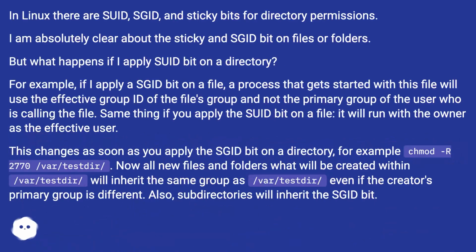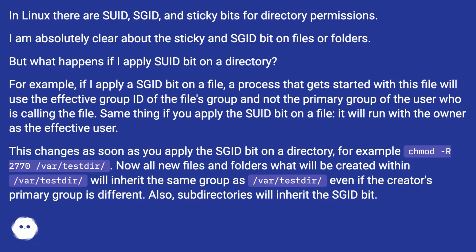SUID bit on directories. In Linux there are SUID, SGID, and sticky bits for directory permissions. I am absolutely clear about the sticky and SGID bit on files or folders. But what happens if I apply the SUID bit on a directory?